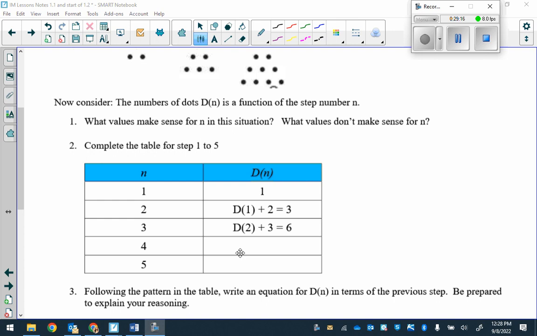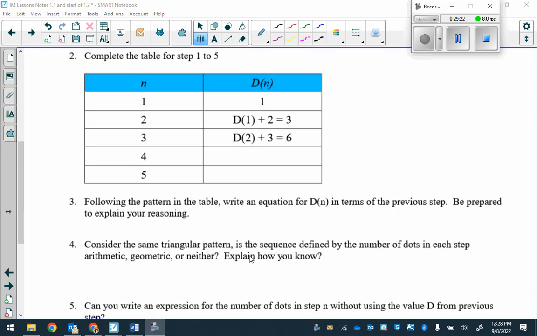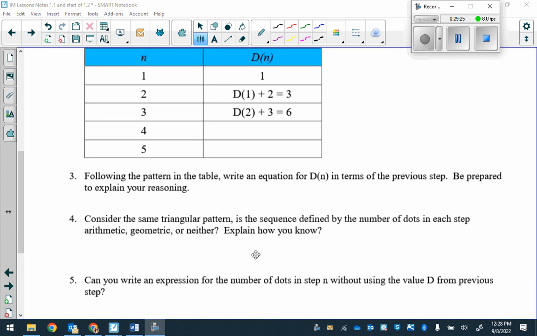So how can I describe that? What you both figured out. Following the pattern of a table, write an equation or rule for d of n in terms of the previous step. Be prepared to explain your reasoning.